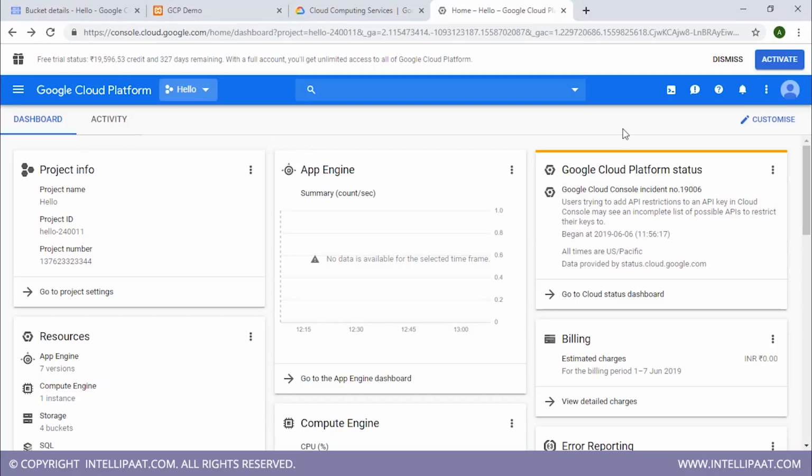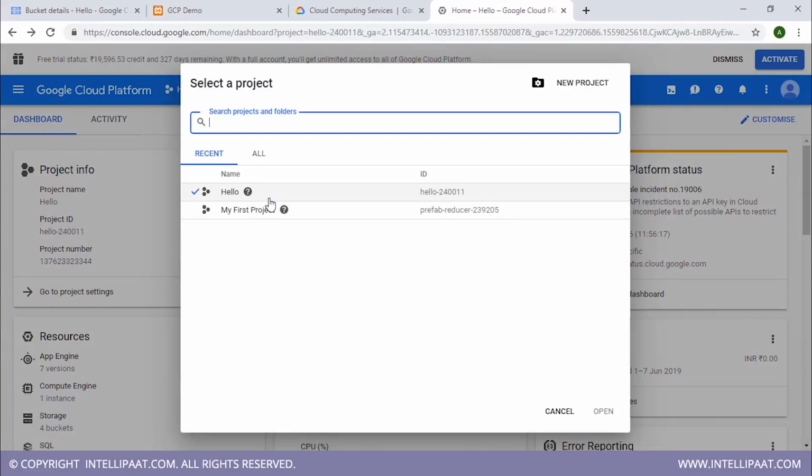So guys, if you want to create a new project, then all you have to do is go to this tab that currently says hello. That is because the project that I've selected, or the project that I'm currently using, is named hello. So when you click on this tab, you'll be able to see the list of all the projects that you have previously created. For creating a new project, you just have to create a new project and then you can name your project anything you want, and then after that you can just click on create.